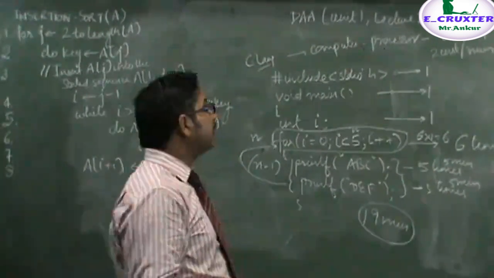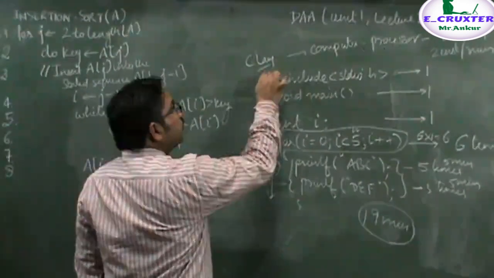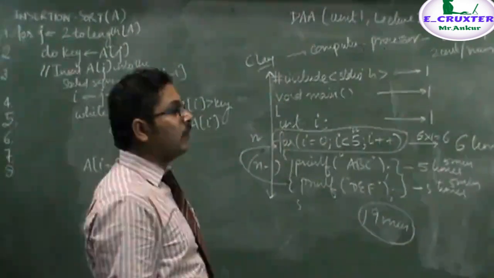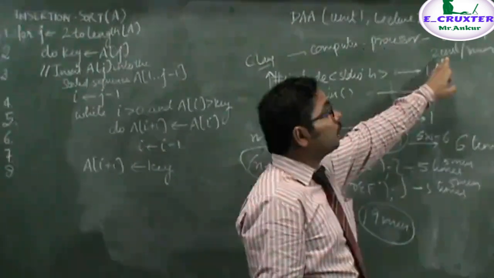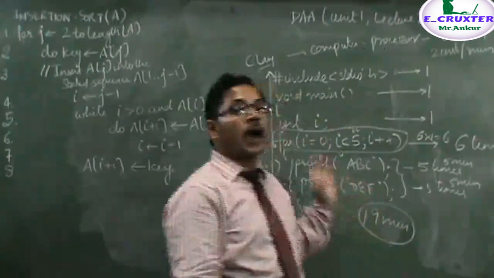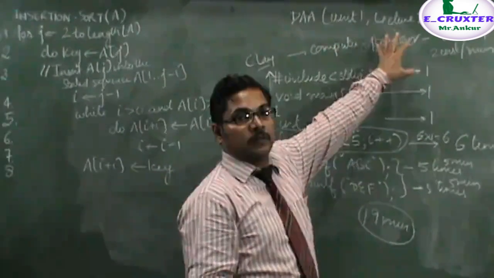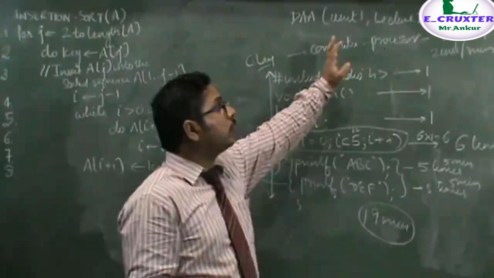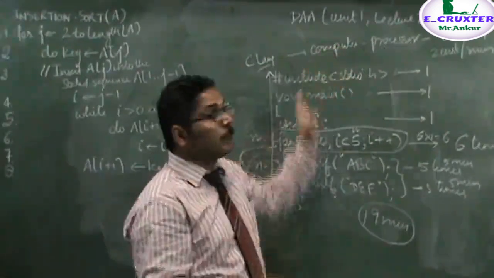But you will notice that the total number of instructions executed in each case, whether the processor is executing 1 instruction per minute or 2 instructions per minute, is the same. But time is totally dependent upon the processor. That means if you are using a P3 processor or P4 or i3 or i5, speed depends on the processor.